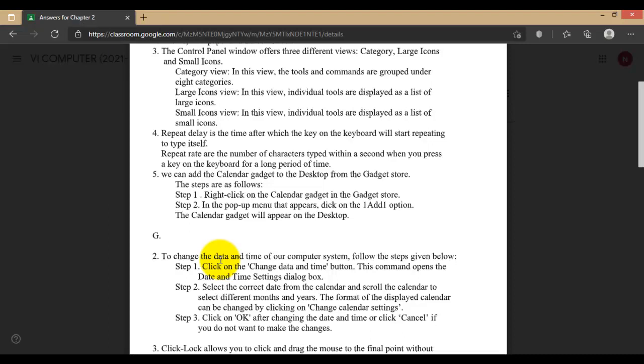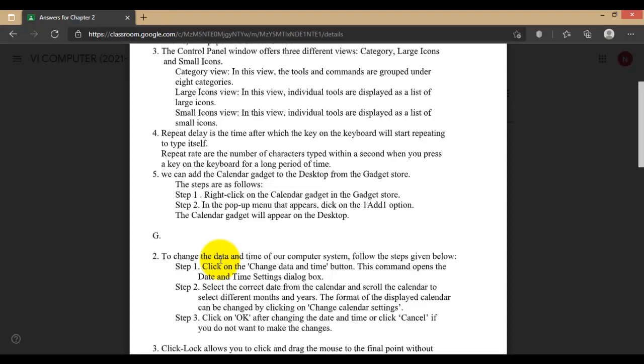And repeat rate is the number of characters typed within a second, when characters are printed on your screen. Repeat delay is the delay from one letter to another letter.